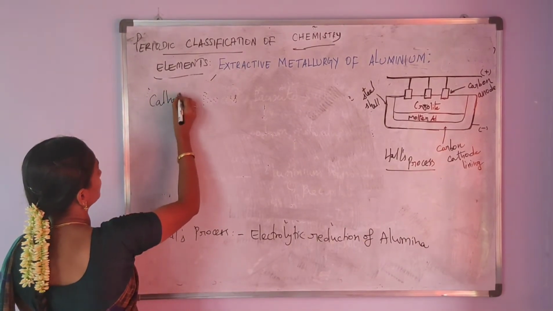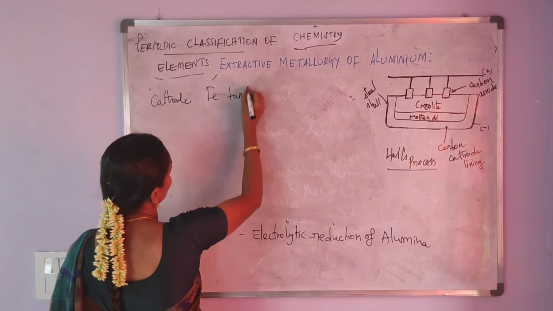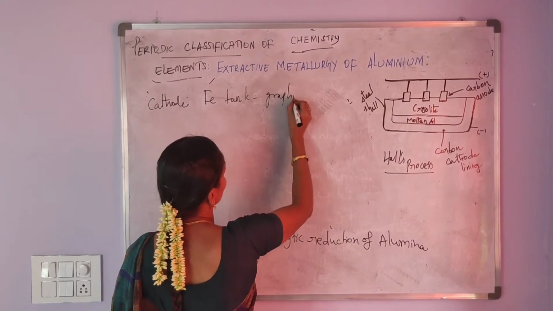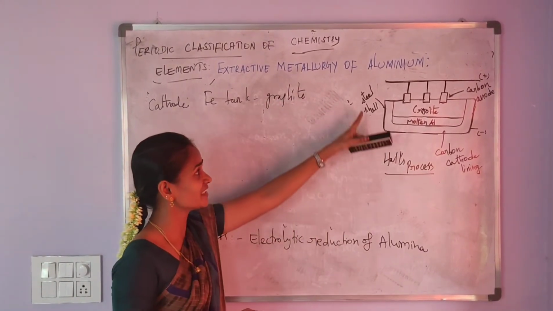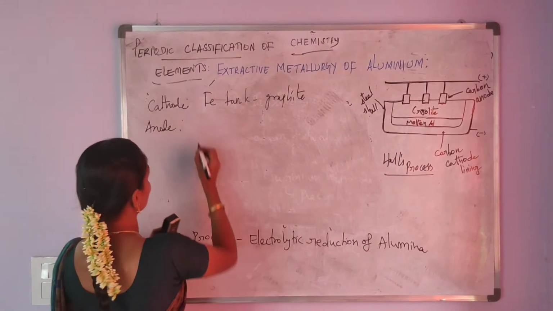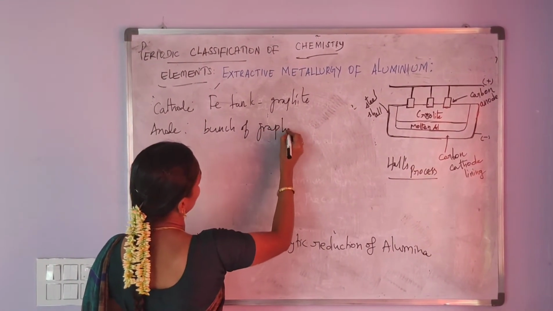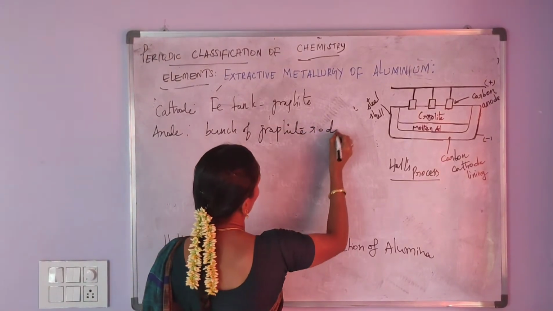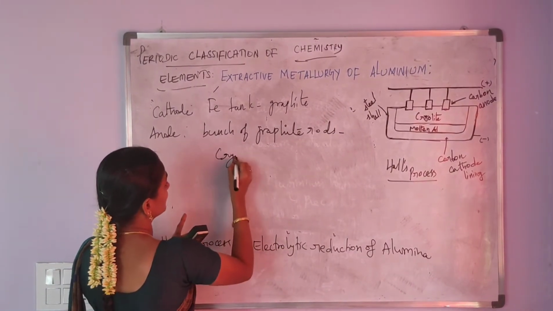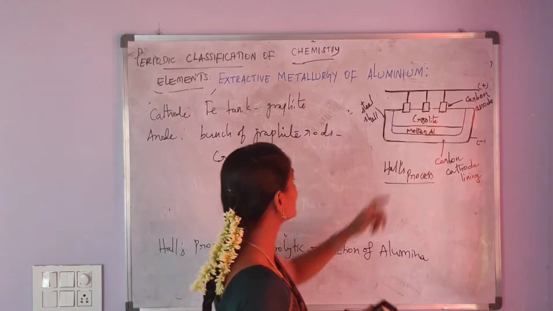First of all, cathode. Cathode is an iron tank lined with graphite. Okay. And then anode. A bunch of graphite rods is suspended in cryolite.